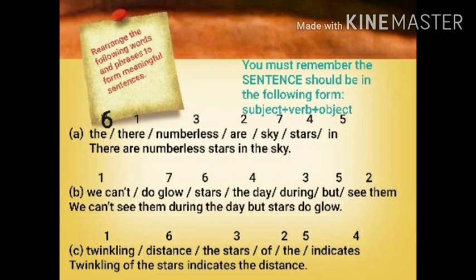Then indicates as number 4. The, number 5, distance, number 6. And now I will write the words in order. You can see I have written: twinkling of the stars indicates the distance. It is the sentence which I have made after rearranging the words. So in this way you have to rearrange words and make meaningful sentences.